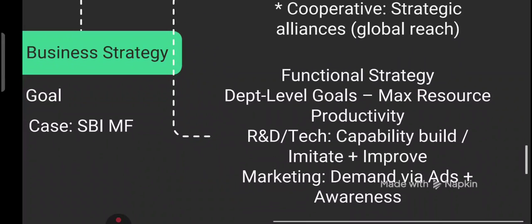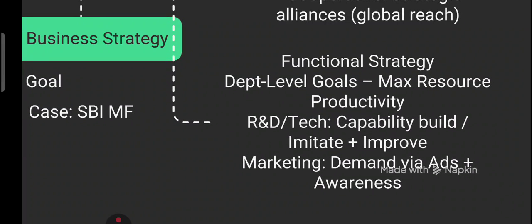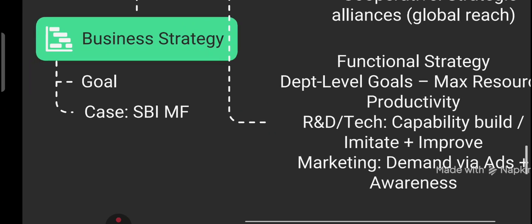And the third strategy we have is called functional strategy, which means department specific action, like marketing. You can create demand through awareness. Research and development, you can build, imitate and innovate. And finally we have HR and operations, which means maximizing productivity.